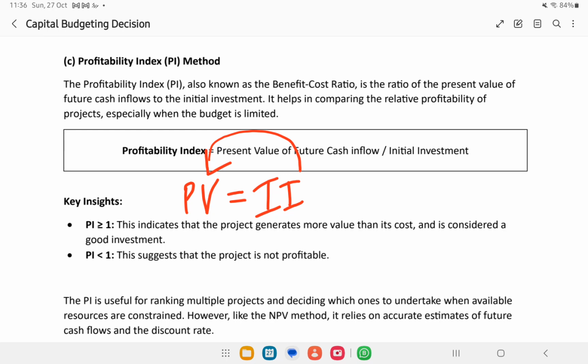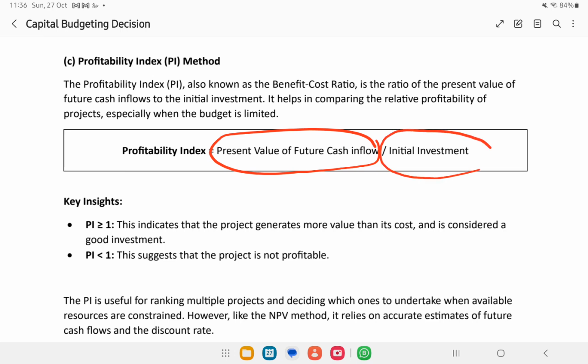But if you need a profit over your investment, what should you get? The profitability index should be above 1, that is greater than 1. Here also we are looking into the NPV itself. We are going to find the present value of cash inflow divided by the present value of cash outflow.